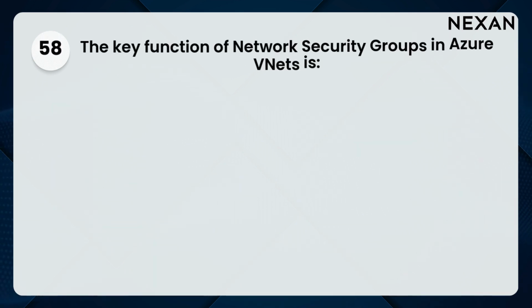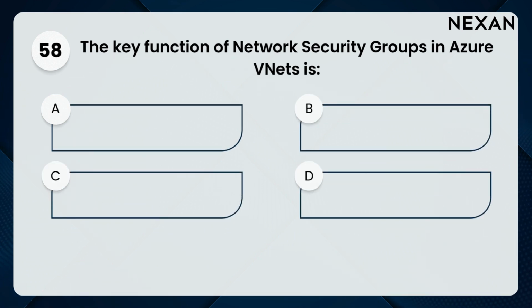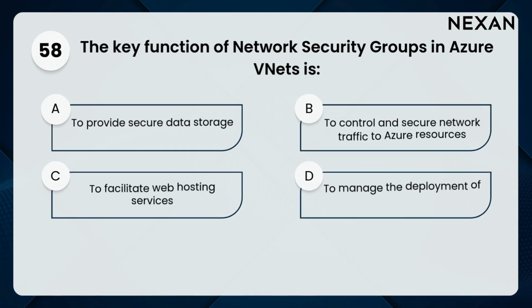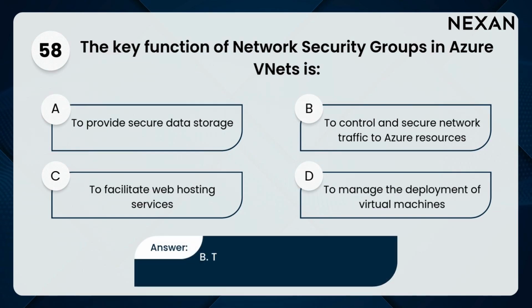58. The key function of network security groups in Azure VNets is A. To provide secure data storage, B. To control and secure network traffic to Azure resources, C. To facilitate web hosting services, D. To manage the deployment of virtual machines. Answer: B. To control and secure network traffic to Azure resources.